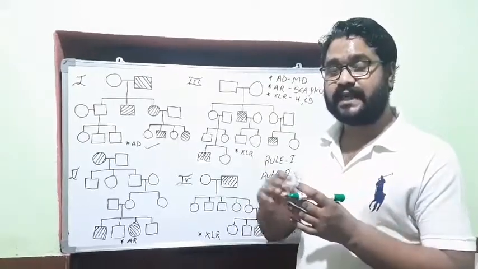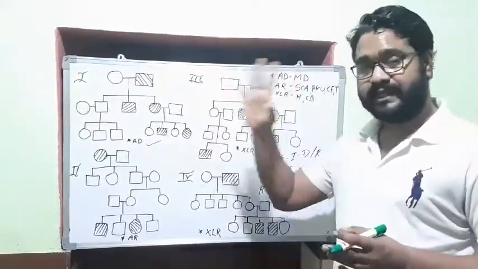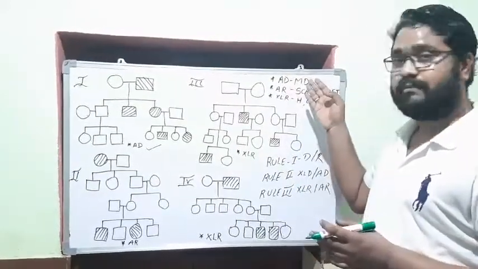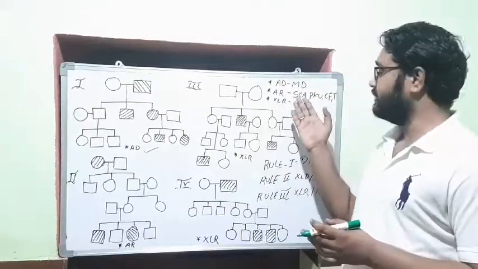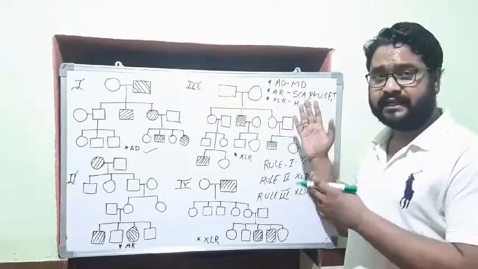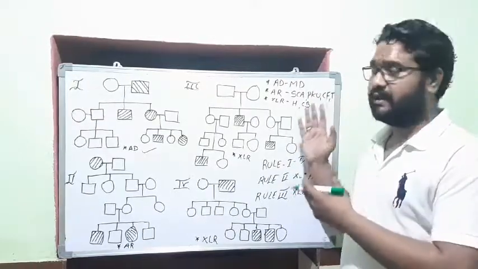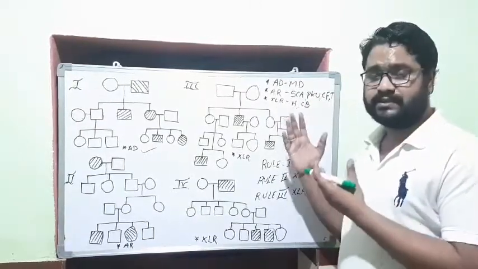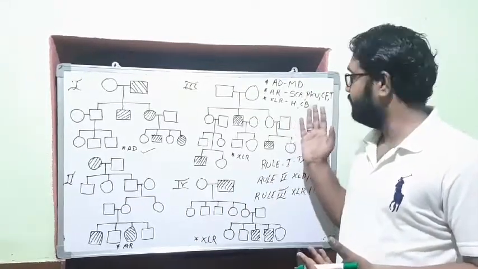So please recall these three laws, and as I said in the last video, remember the names of the diseases which can be classified into dominant or recessive. Autosomal dominant, as per NCERT, myotonic dystrophy. Second, autosomal recessive: sickle cell anemia, phenylketonuria, cystic fibrosis and thalassemia. X-linked recessive: obviously hemophilia, the royal disease, and color blindness.